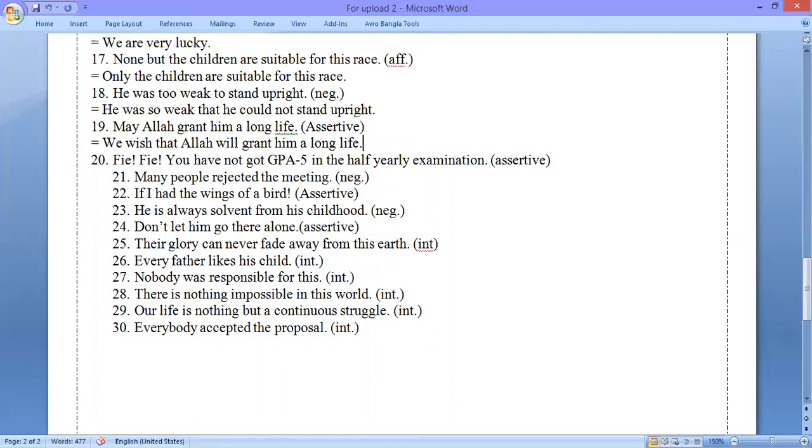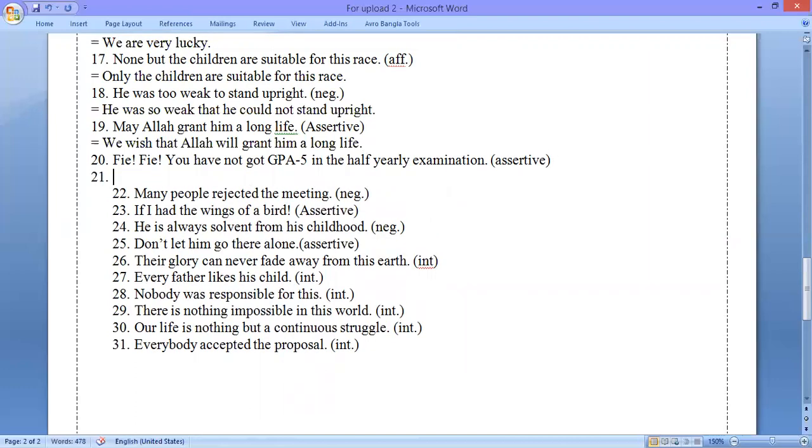Okay, this is question number 20. The question is, oh, you have not got GPA 5 in the half yearly examination. We shall have to make this assertive. So the solution to this question is, it is a matter of shame that you have not got GPA 5 in the half yearly examination.